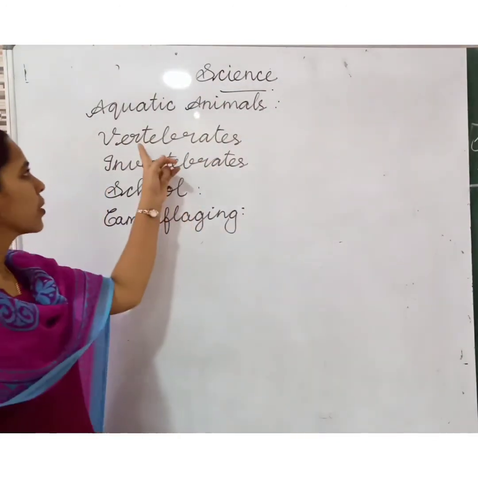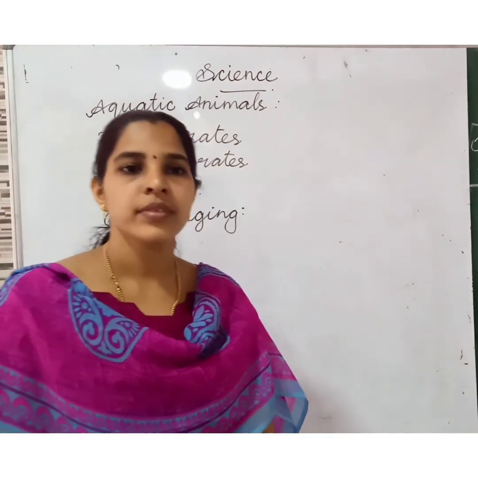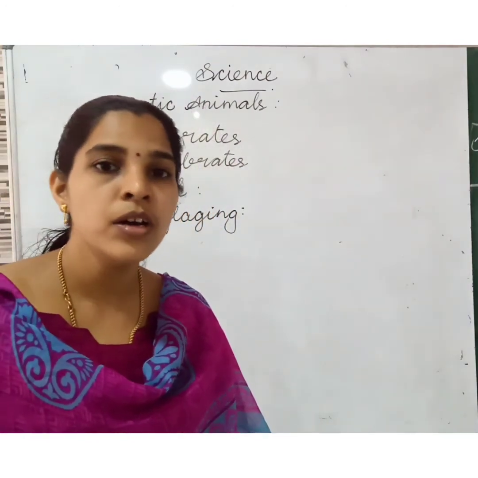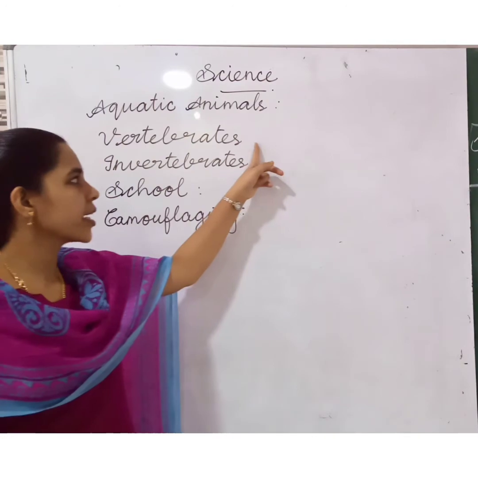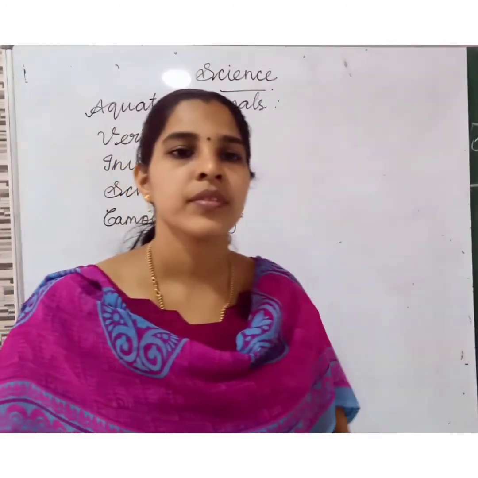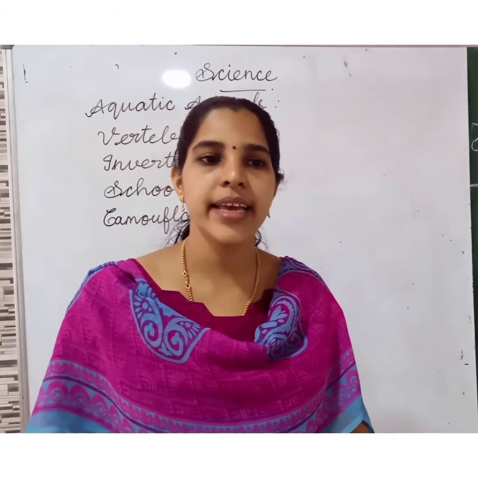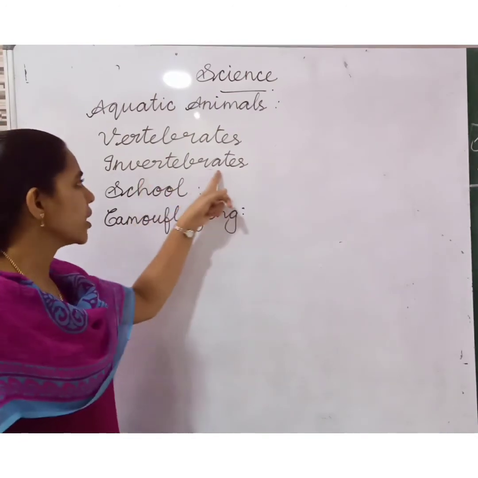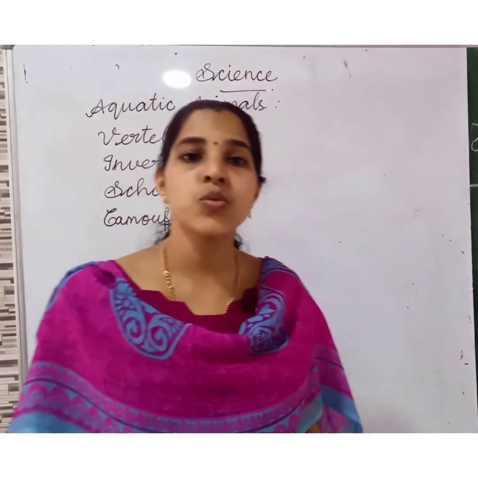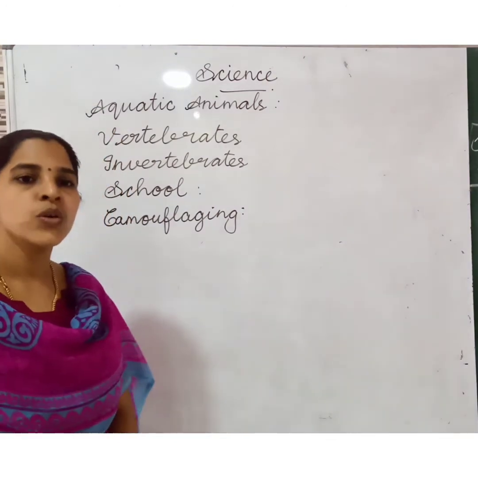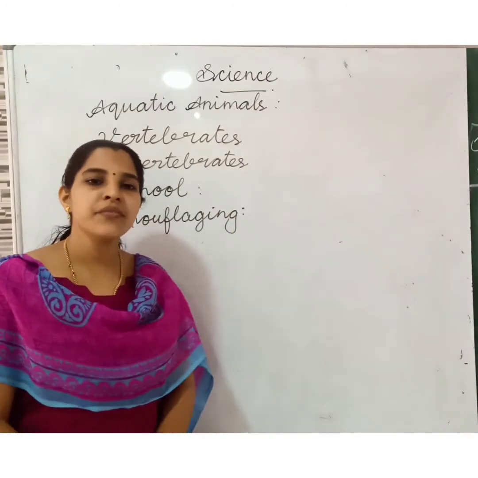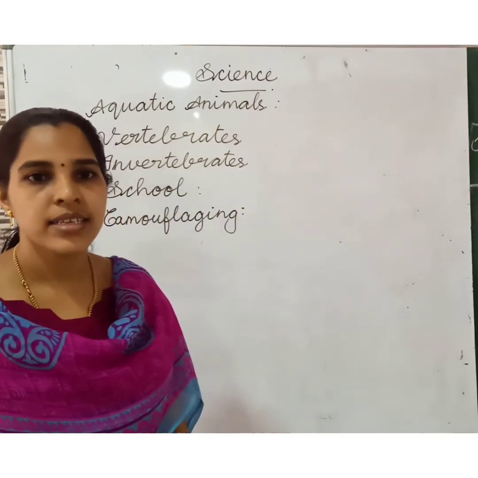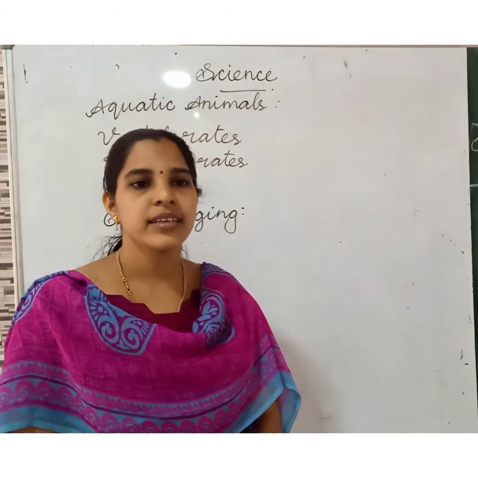What are called vertebrates? Some animals have a backbone. Animals that have a backbone are called vertebrates. Can you say some examples? Fish, lion, tiger, then human beings. Yes, etc. What are called invertebrates? Animals that do not have a backbone. Animals that do not have a backbone are called invertebrates. Can you say some examples? Slug, ants, snail, snake, etc.